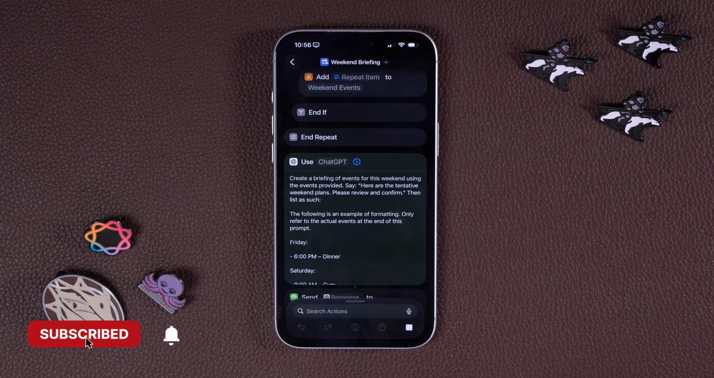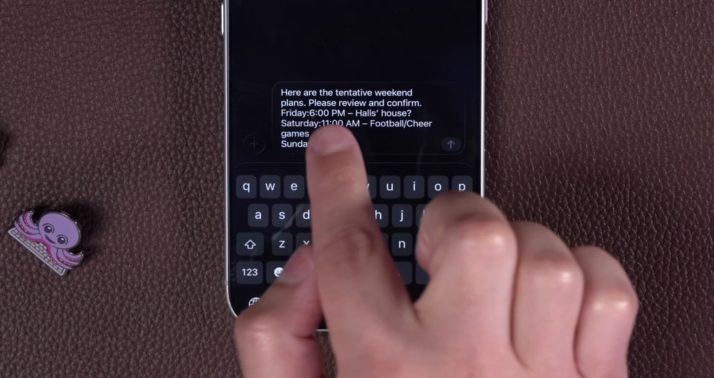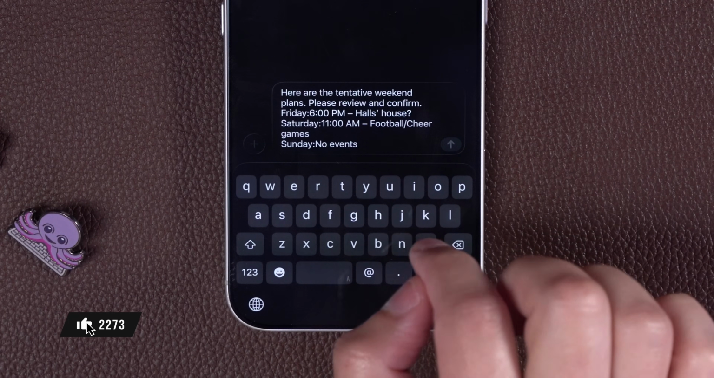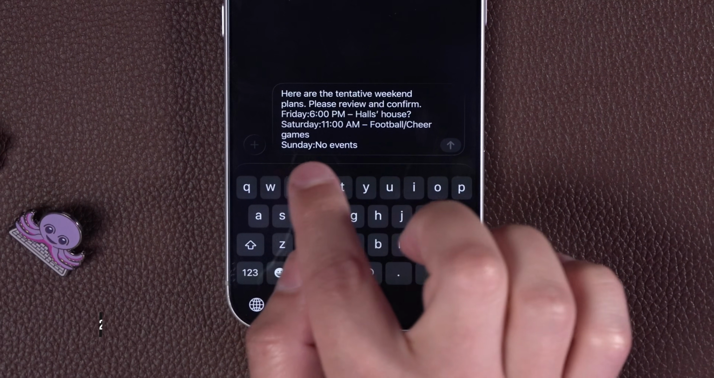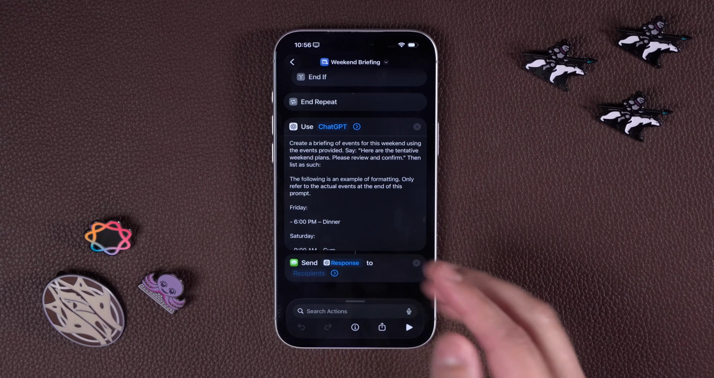When you run it, it gets those events. You can also automate this to run every morning at a certain time. And then you'll get this text. Here are the tentative weekend plans, review and confirm. I got something on Friday, football game on Saturday. And if there's no events on a day, it will specify that too. Just put the recipients you want here in the bottom action, and this will automatically send.